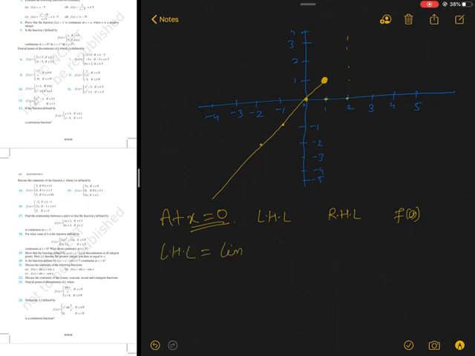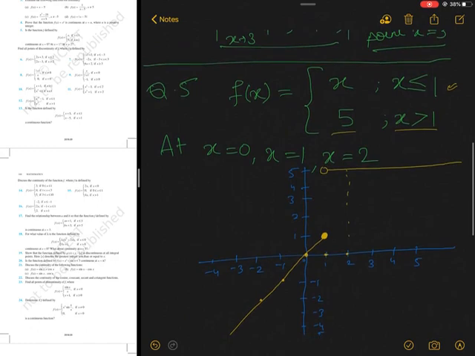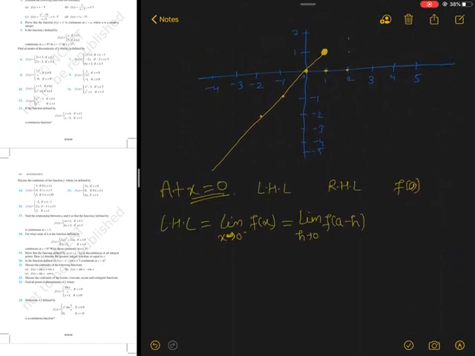Left hand limit will be limit x tends to 0 minus f of x, or limit h tends to 0 f of a minus h. Now I am talking about the values of x which are less than 0, so it will come under this function. So f(x) will behave like x.